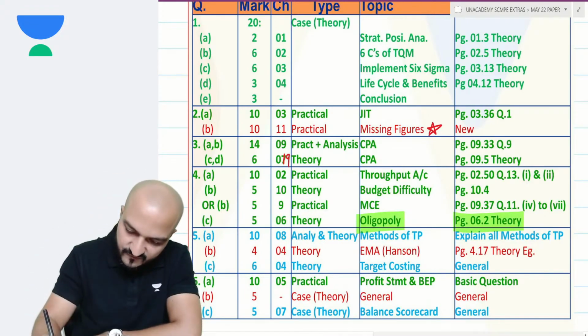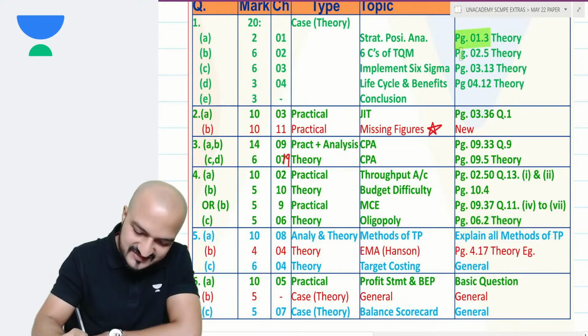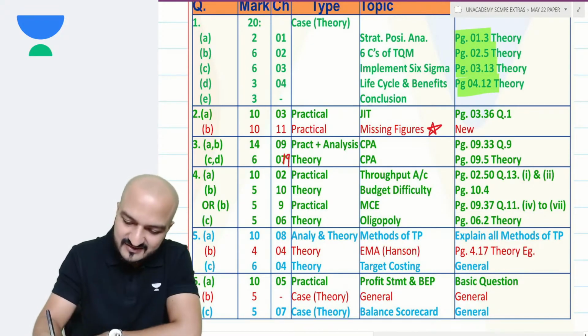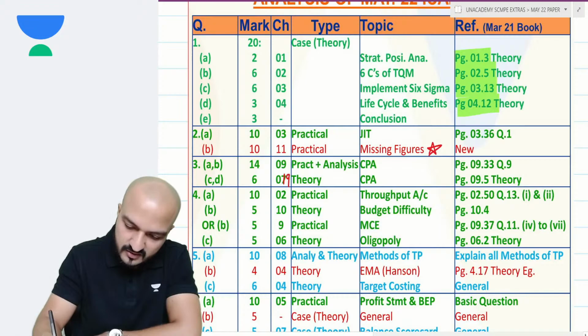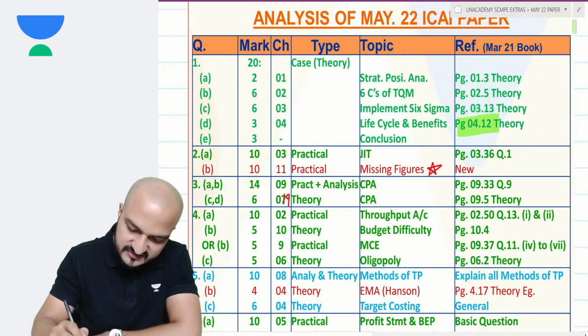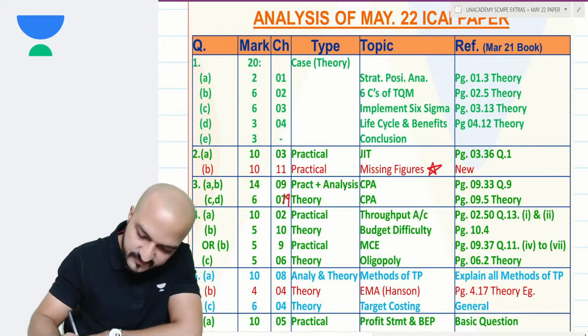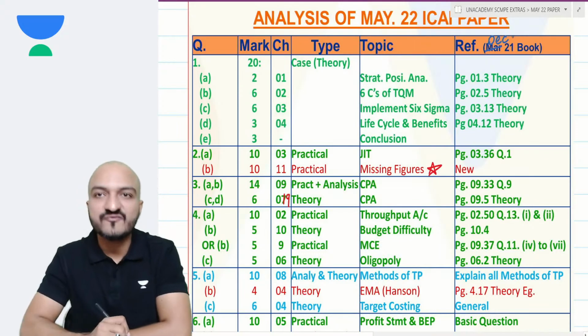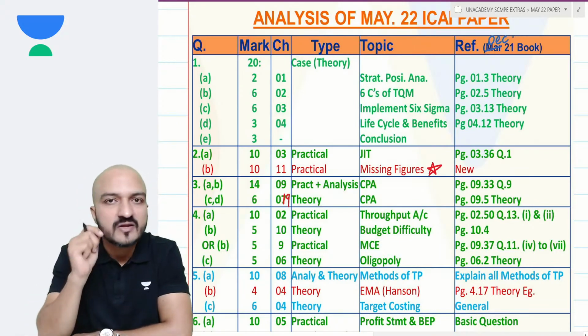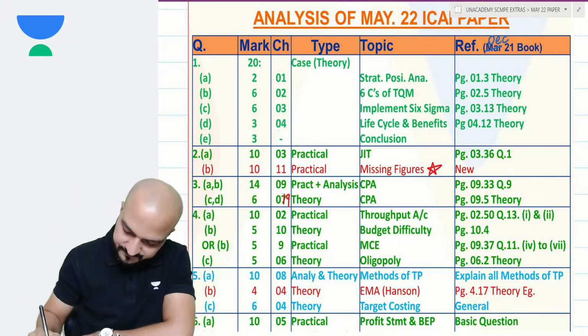Just to clarify the book page references that I have given you here, these are references to my last book, which is actually not March 21. This is as per my December 21 book. Yeah, these are references to my December 21 book.